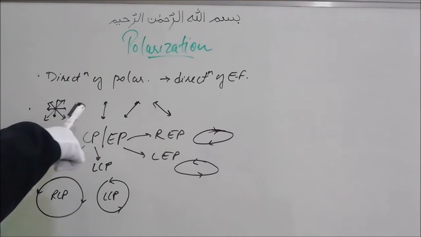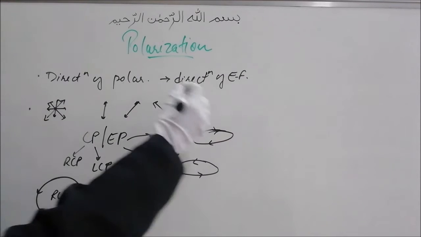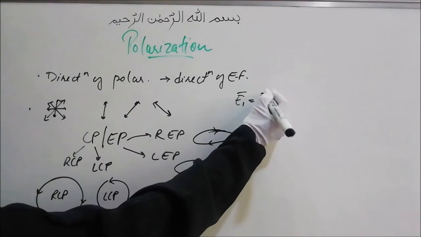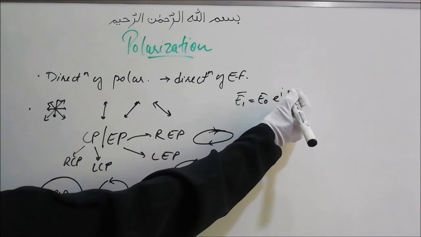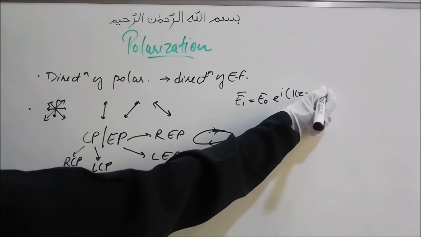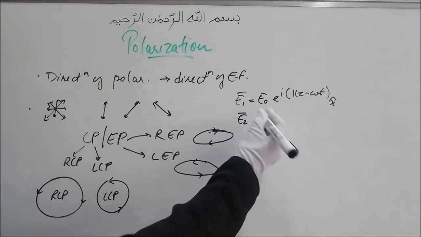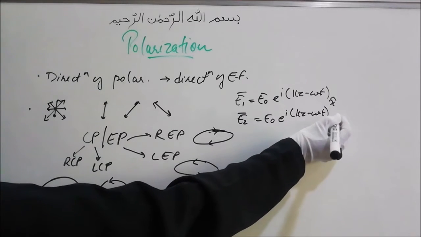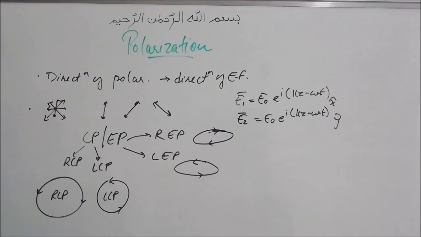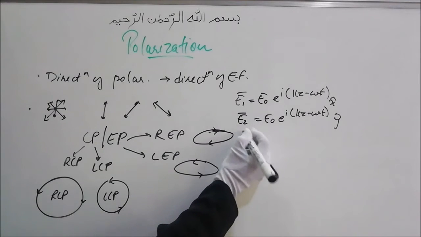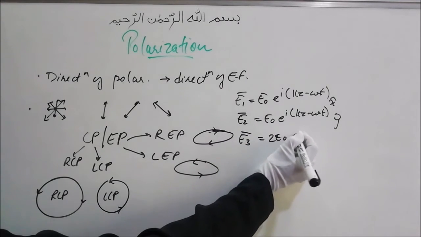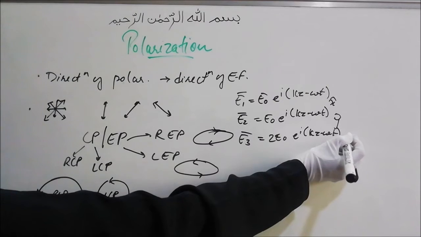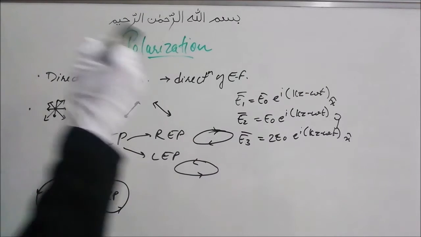Some examples I can give of plane polarized light are, for the electric field, it can be written like this. For example, E1 bar is equal to E naught e raised to i(kz minus omega t) x hat. Another example can be E naught e raised to i(kz minus omega t) y hat. This is also plane polarized. Another example will be 2 E naught e raised to i(kz minus omega t) x hat. This is also plane polarized, but the amplitude here is 2 E naught.